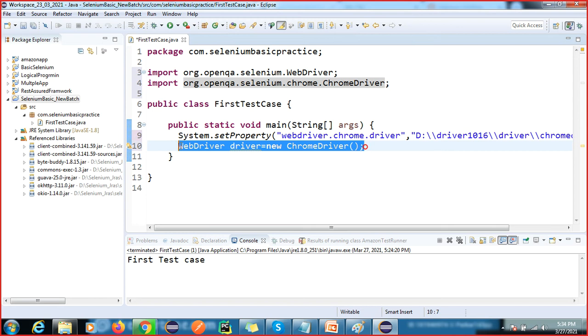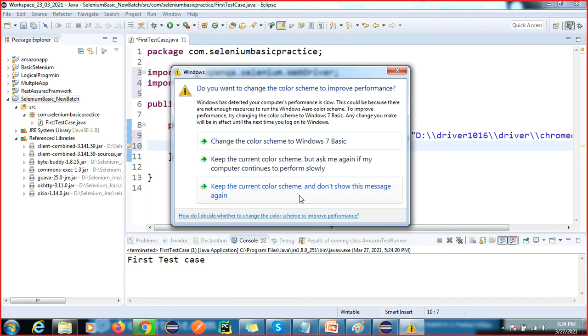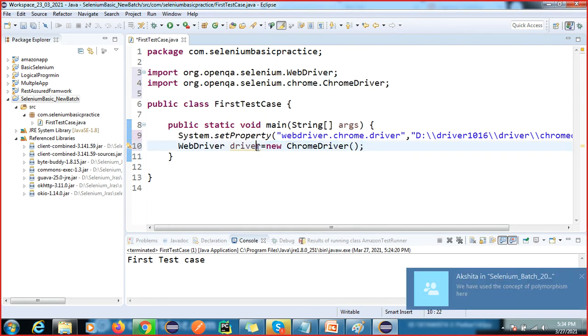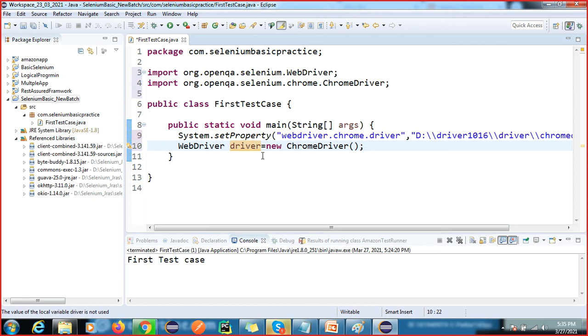Can anyone explain this line of code? Yes, please go ahead. I have explained this many times.